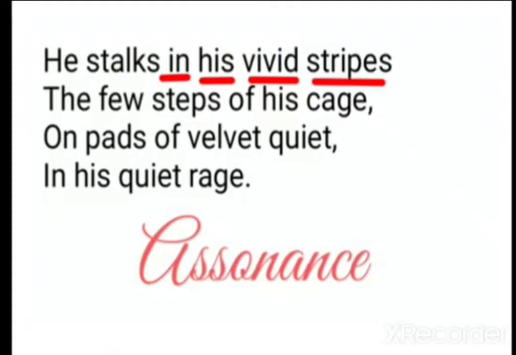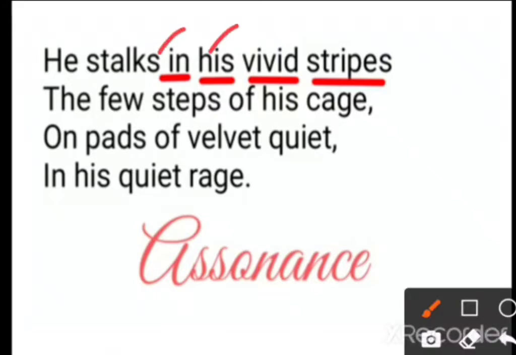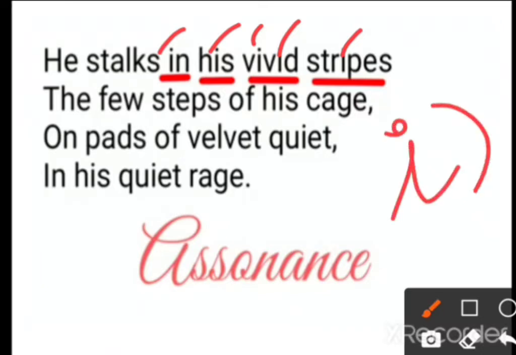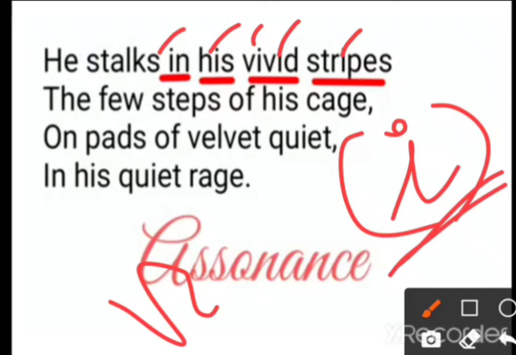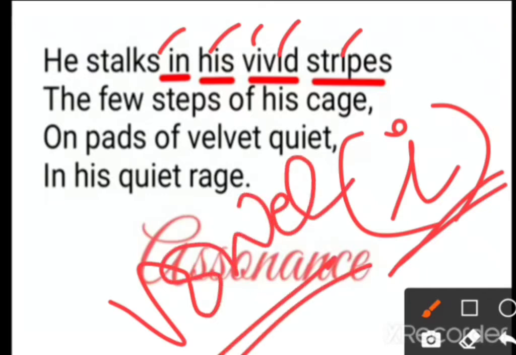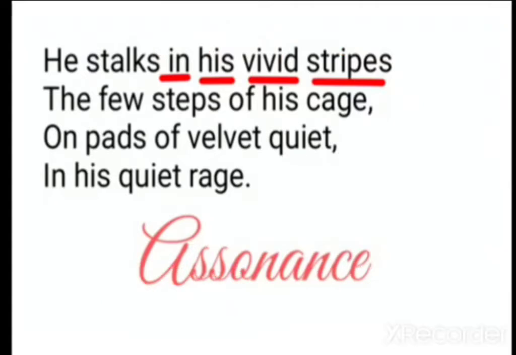Next, assonance is also there in this first line itself. And what is assonance? When we talk about assonance, we have noticed the I sound here, the repetition of the I sound. That's a vowel. So when there is repetition of a vowel sound within words of the same line or closely written words, that is known as assonance. So here in this first line the I sound is being repeated, that is why it is assonance, right?